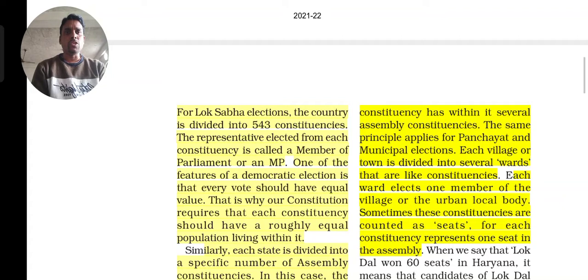One of the features of a democratic election is that every vote should have equal value. Each and every vote is given equal value in the election system.